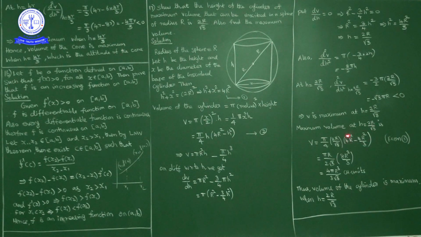Take LCM: 12R square minus 4R square, 8R square by 3. 2 ones, 2 fours, so 4 pi R cube upon 3 root 3 cubic units. So the volume of the cylinder is maximum when h is equal to 2R by root 3.